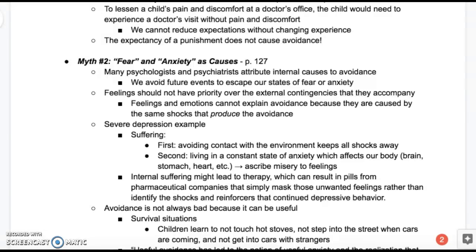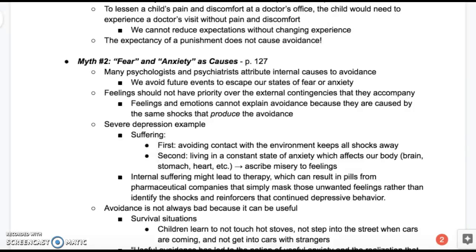And the second one, fear and anxiety as causes. Sidman discusses how many psychologists and psychiatrists attribute internal causes to avoidance, those internal feelings of fear and anxiety. So we're avoiding those future events to escape our states of fear and anxiety. And he says that feelings should not have a priority over the external contingencies, because feelings and emotions are triggered by the same event that did produce the avoidance. So if the fear and anxiety and avoidance are all caused by one event, then the feelings and emotion cannot explain the avoidance on their own.